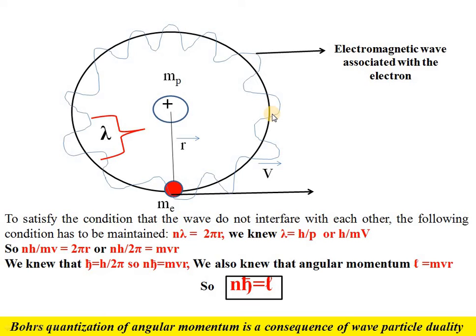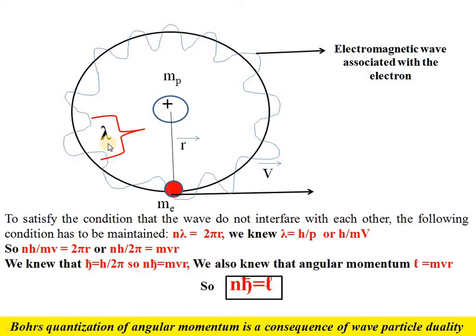Now what is new in it? The new thing is that de Broglie gave us the hypothesis that this electron has an associated wave also. So this is the wave. This wave is also around this fixed circular orbit. We can see this wave. Now, to satisfy the condition that this wave does not interfere with itself, this end of the wave and the other end of the wave should meet at the same point, so that the wave does not interfere or interact with itself.